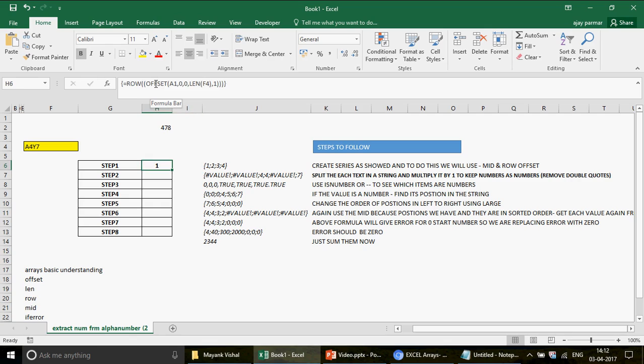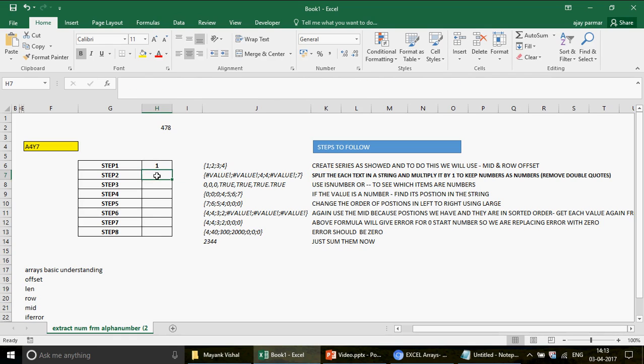Now what is the next thing you want to do? First of all, we created a series as shown, and to do this we used MID and ROW, right? So we created the series 1 2 3 4, and we used the functions ROW and OFFSET. The second step is to split each character in the string and multiply it by 1 to keep the numbers as numbers, removing the double quotes.